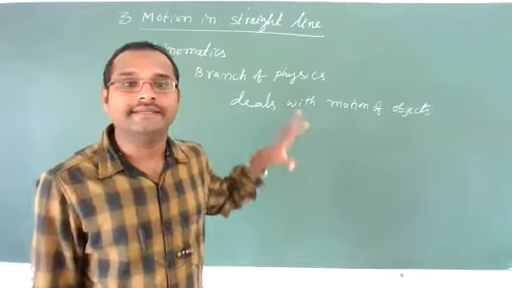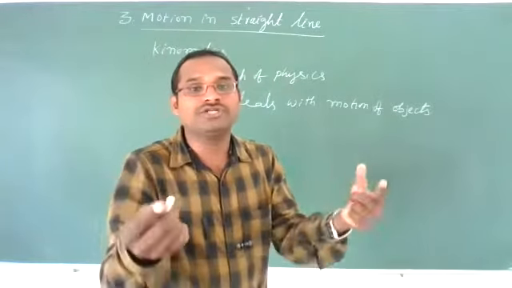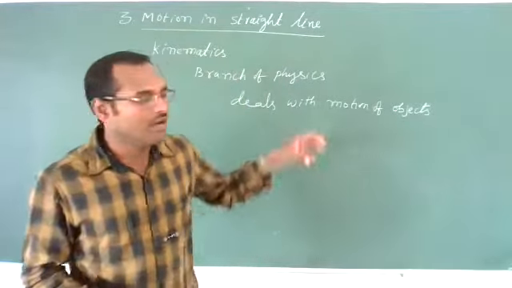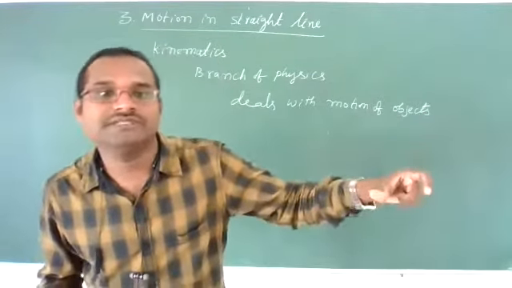Here we will not discuss what makes the object be in motion. The object is moving or in rest position, but why the object is moving we will not discuss.